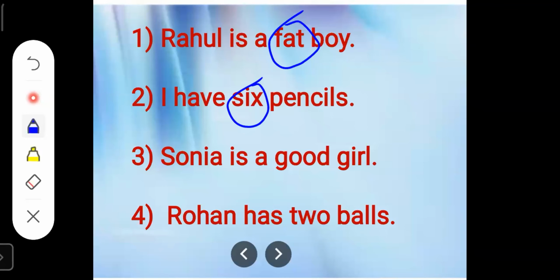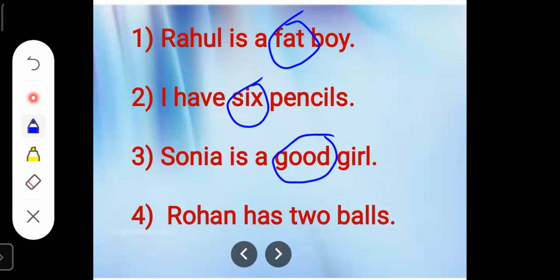The word good tells us what kind of girl Sonia is. So the answer we get, Sonia is a good girl. So the word good tells us something more about Sonia. The word which tells us something more about a noun or a naming word is called a describing word, children. And in this sentence, the word good is telling us what kind of girl Sonia is. So good is a describing word.